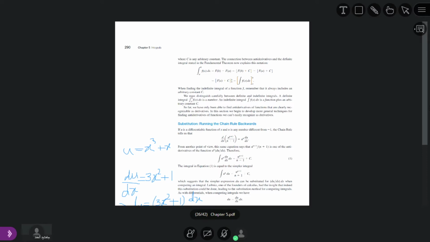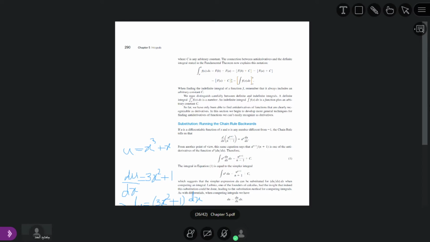So the given integral will be converted into the following: the indefinite integral of u power 5. Now what is the antiderivative of u power 5? We increase 1 in the power and divide by the new power. So u power 6 divided by 6 plus some constant.